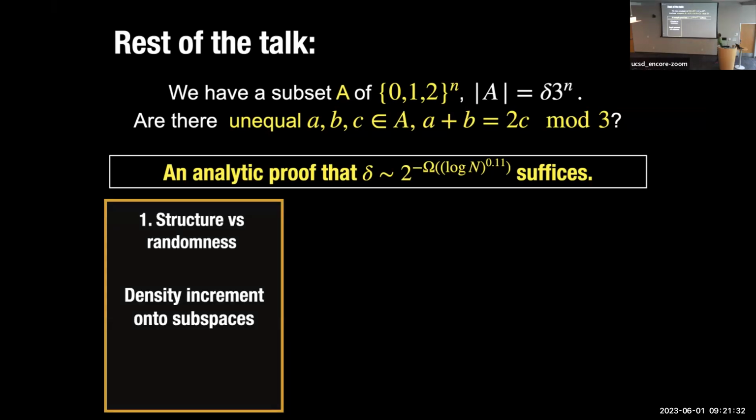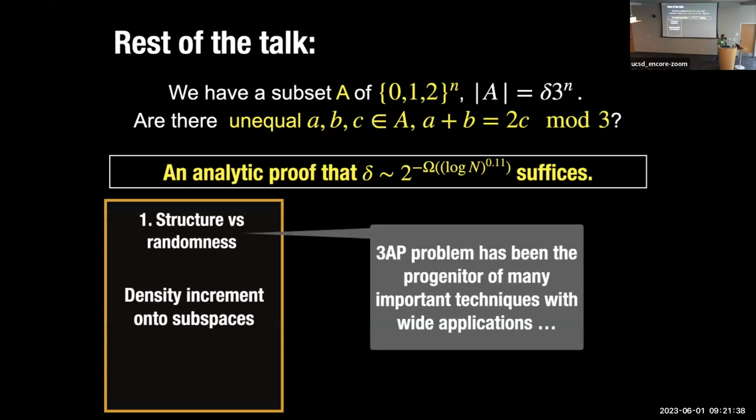The first step is what is called the structure versus randomness dichotomy. And this is the bread and butter in this area. I think this is one of the reasons why the 3AP problem has been important, because it often gives rise to techniques which are used elsewhere. And foremost among these is the structure versus randomness technique, which hopefully I'll say a few words about in a second.